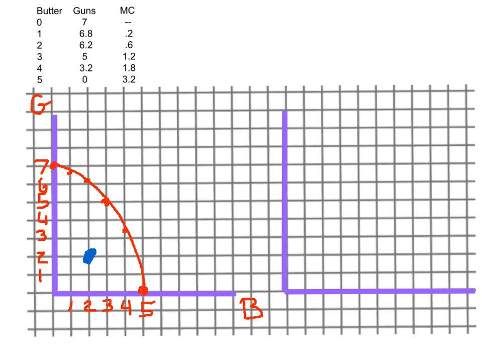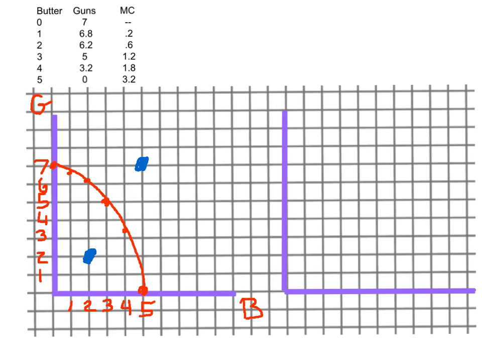And what about if a point is actually outside the curve? For example, 5 butter and 7 guns. What could I say about that point? That point would be unattainable with our current land, labor, capital, and entrepreneurial skills. If Crusoe produced 5 butter, he would not be able to produce any guns, let alone 7 guns. So 5 butter and 7 guns is unattainable. Any point inside the curve is attainable but inefficient, and any point outside the curve is unattainable.